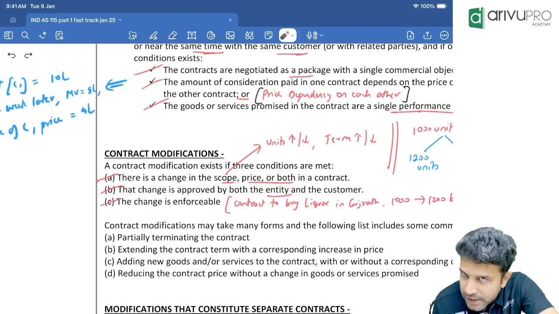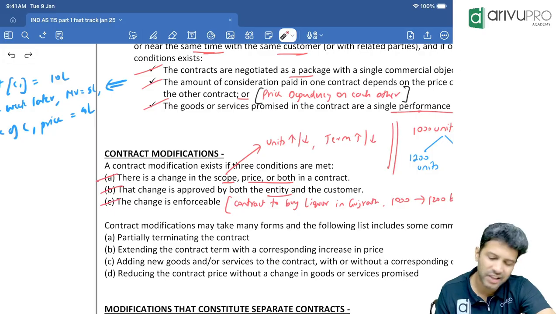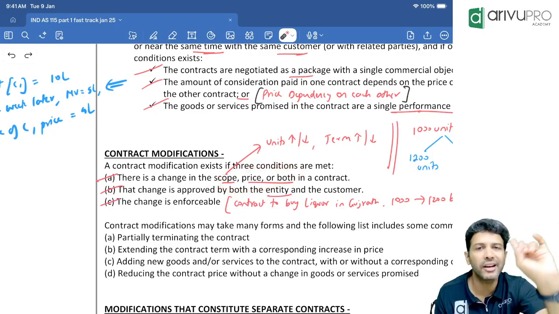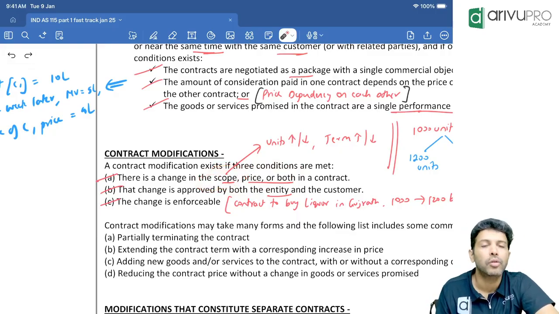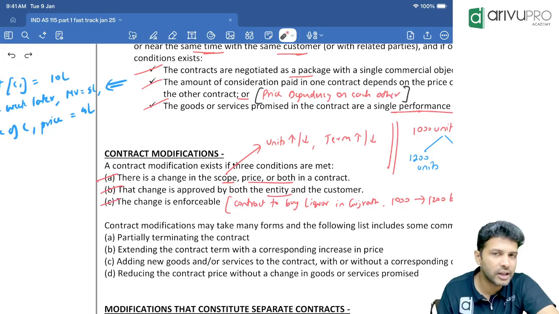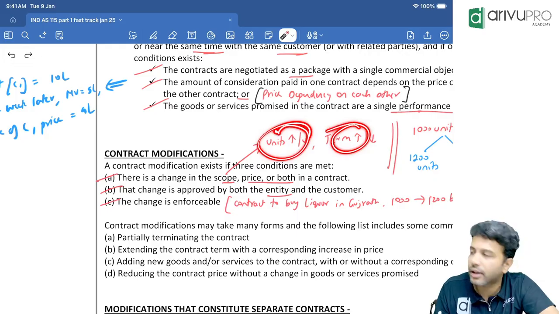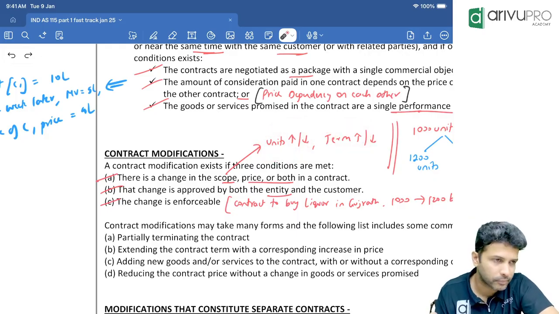Either a scope change happened or a price change happened. It's the same as what we studied in lease modification. So when can you say scope has changed? For you to say scope has changed, either a quantity or service plus or minus should have happened, or a term plus or minus should have happened. What is this?